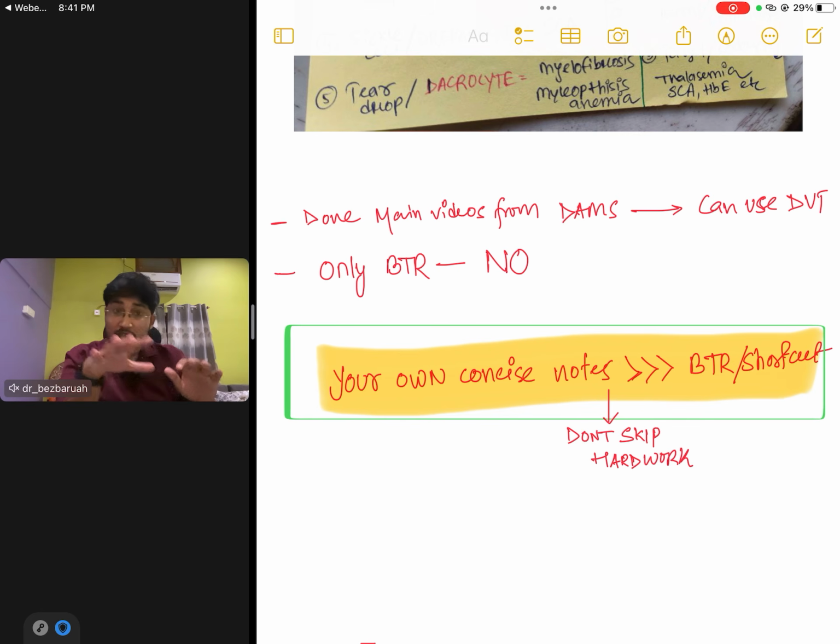Guys, don't just keep on hard work. This is your main notes. You will funnel it down and make short notes. So during this whole process, there are many things which will go to your subconscious mind, and all these things will come automatically to you during your exam. The questions that you guess will come right. How? Only by doing this, because in this process most of the things will go to your subconscious mind. So maximum guess questions you will do right only this way.